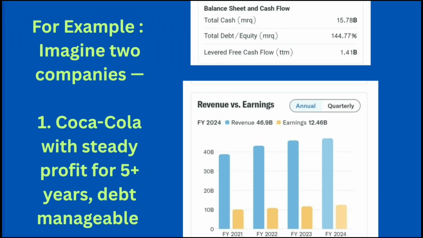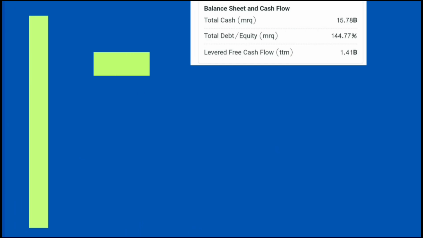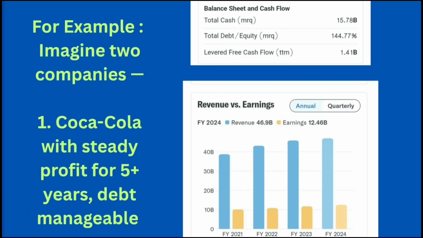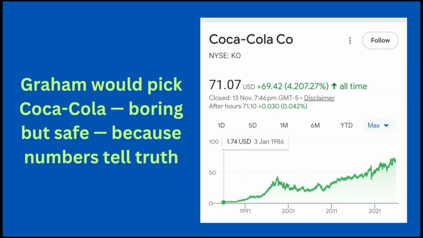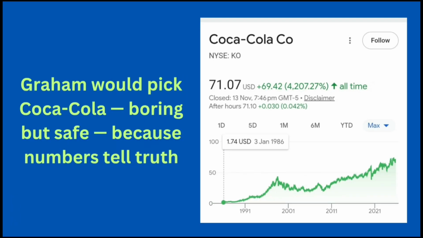For example, imagine two companies. Number 1, Coca-Cola, with steady profit for 5+ years and manageable debt. Number 2, a quick cash fintech with losses, not stable profit and heavy borrowing. Graham would pick Coca-Cola, boring but safe, because numbers tell the truth.